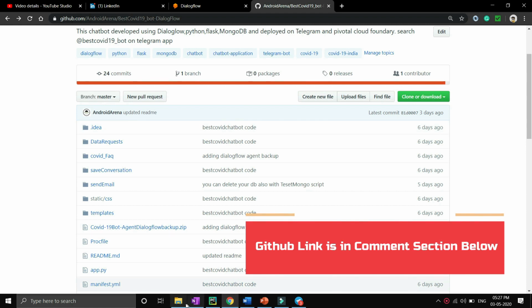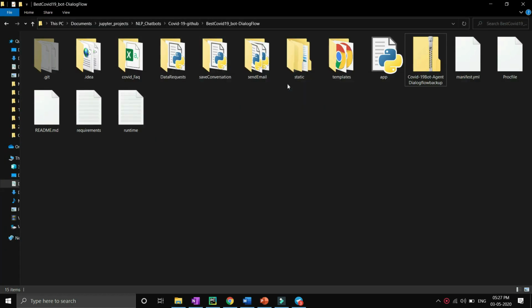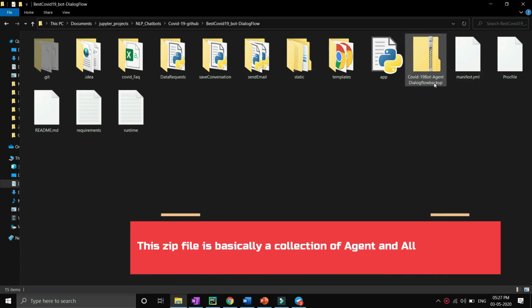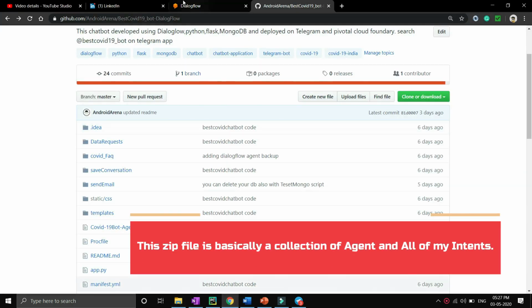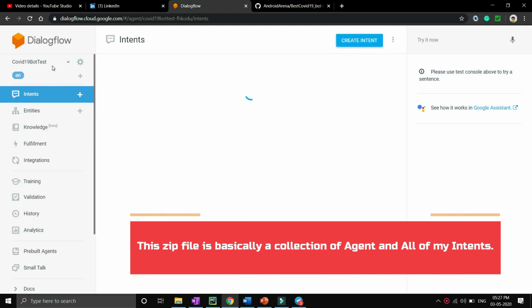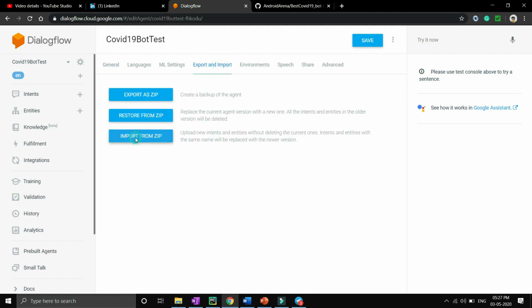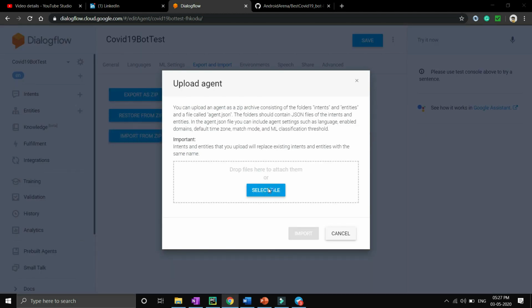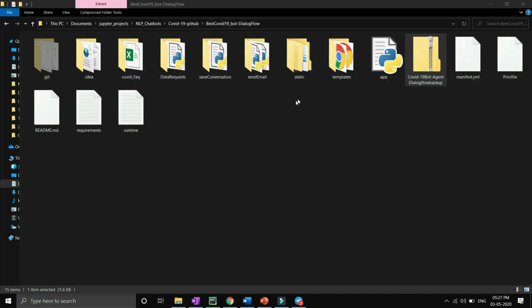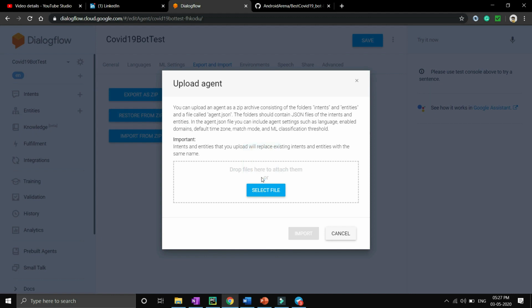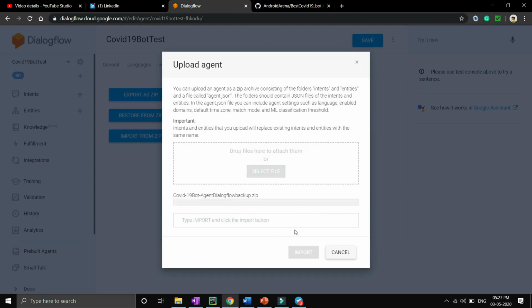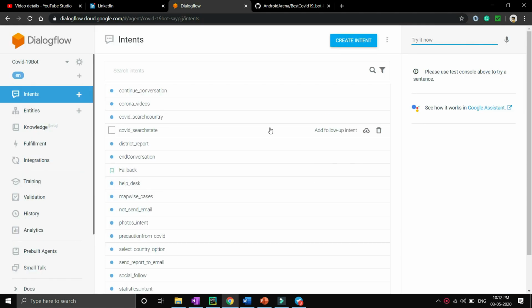So just download it. I have already done that, so I have downloaded that particular source code to my local repository. As of now, you will need the COVID-19 bot agent Dialogflow zip file. Just go to the settings option of your agent, go to the export and import option, then import from zip, and select it, or you can just drag and drop it directly to your bot. It will take some time, and then you have to click the import button. After that, you will be able to see all the intents just like me.